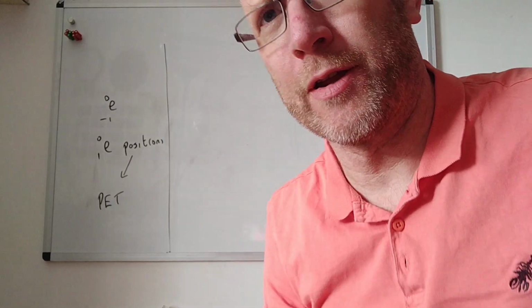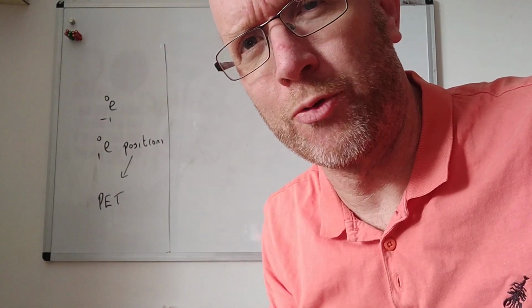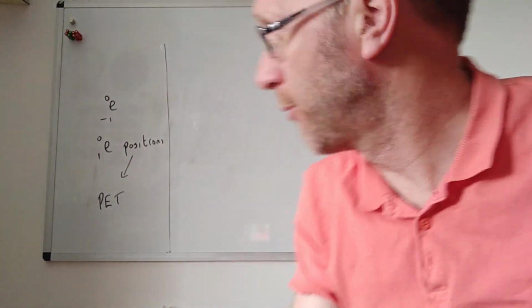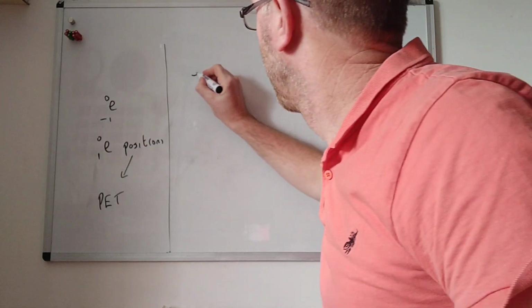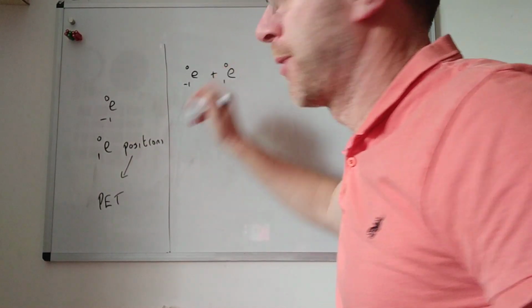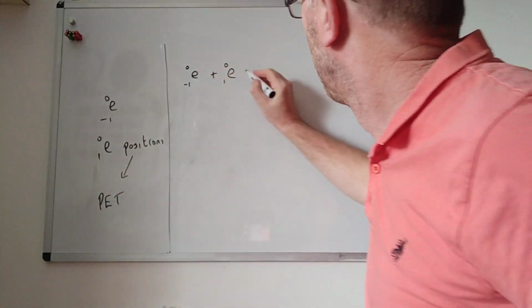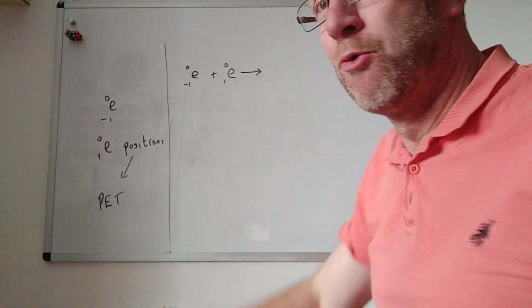Okay, so let's look at pair annihilation for an electron, and let's go through the nuclear equation for it. We will have an electron and a positron. They come together. We'll go into the detail of them coming together another day. We don't have time today because we're running late. And it decays into two photons.